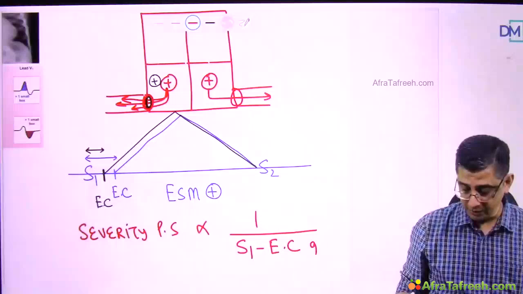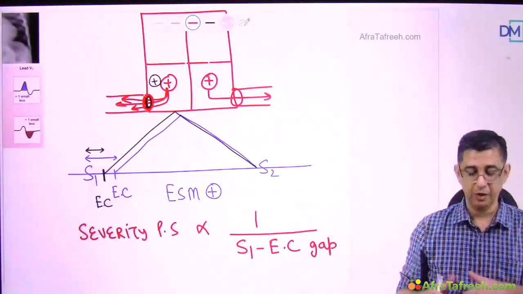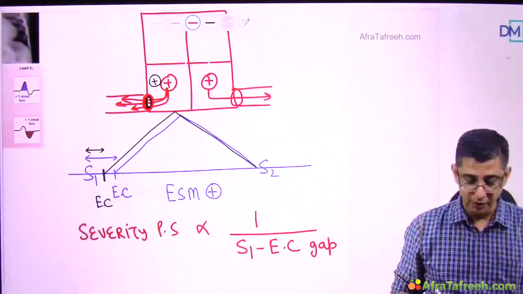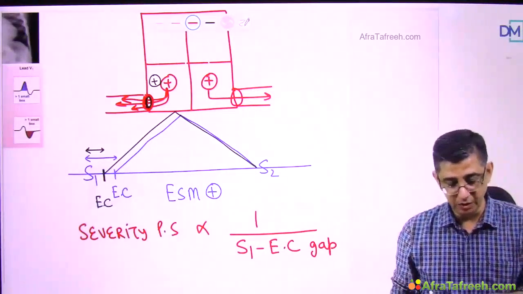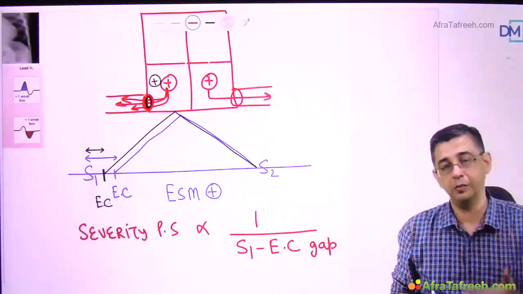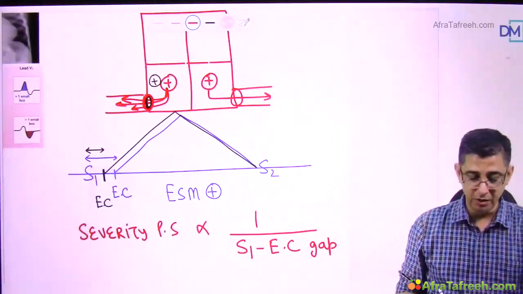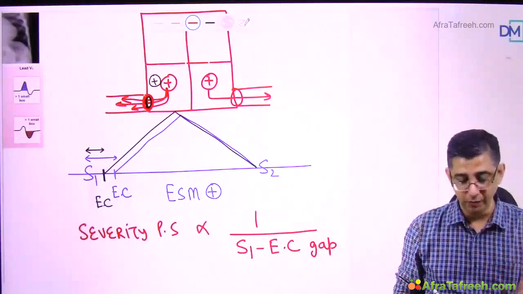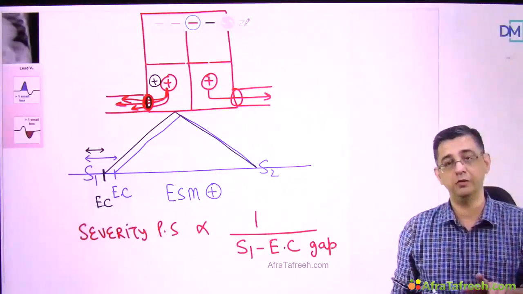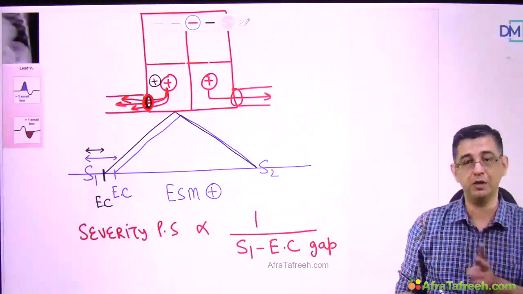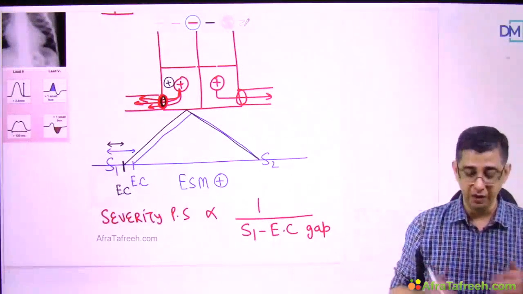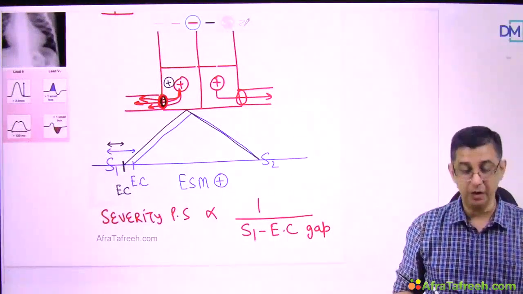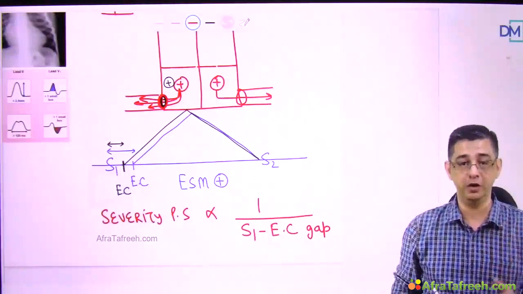And why I'm saying this is because as the disease becomes relatively more severe, the ejection click will come closer and closer. If I make it more severe, the ejection click will come closer. Why? Because the pressure is higher. As the ejection click comes closer to S1, it will merge with S1, and you will not be able to differentiate between S1 and ejection click separately. So for severe pulmonic stenosis in a patient, the ejection click usually will not be heard.